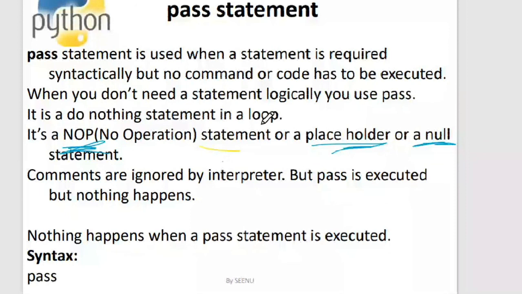Now, what's the difference between pass and comments? We do have a concept like comments. Comments are also do nothing statements, right? They are just there to increase the readability of the code. Comments are ignored by the interpreter. This is a very, very important interview question and viva question. What's the difference between comment and pass? Comments are ignored by the interpreter, whereas pass is executed.